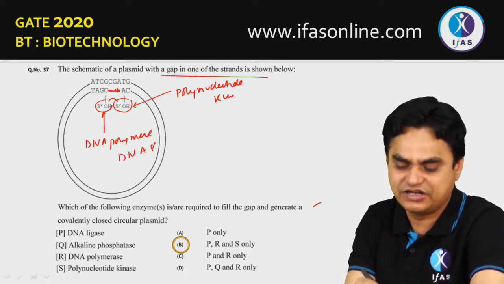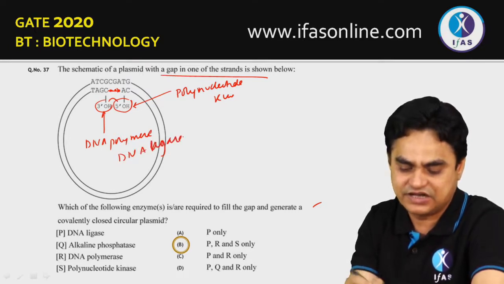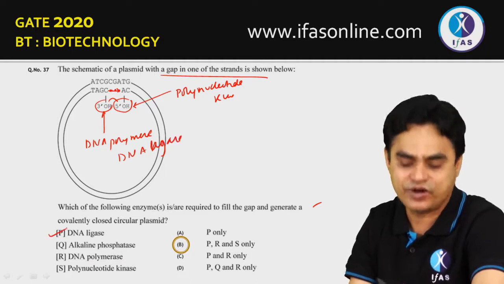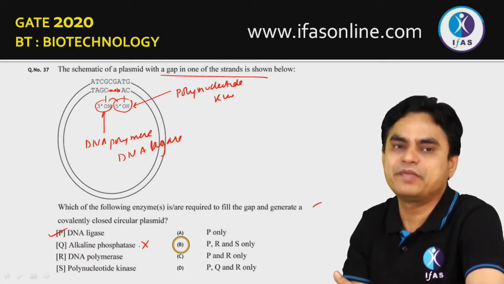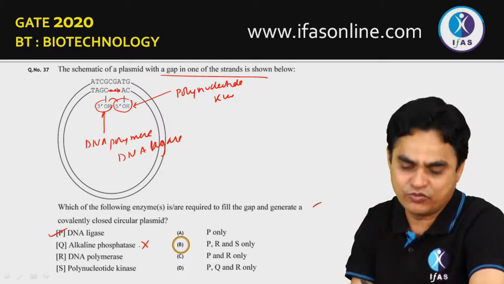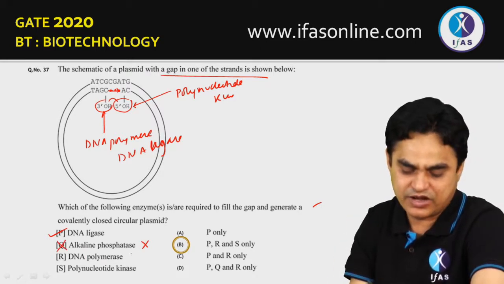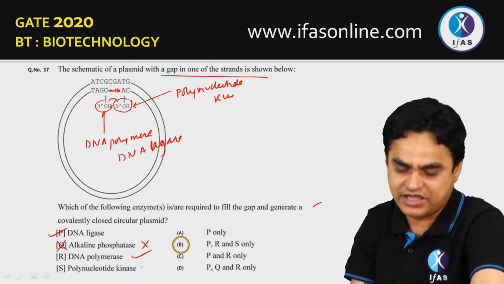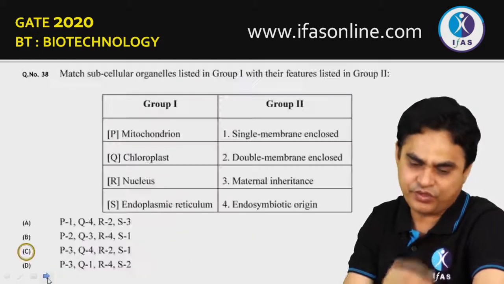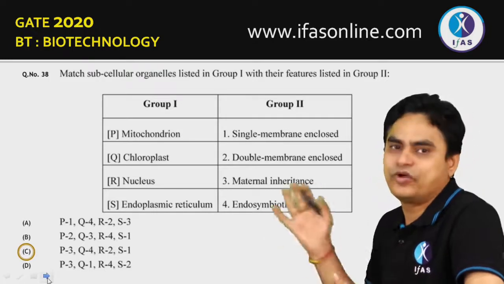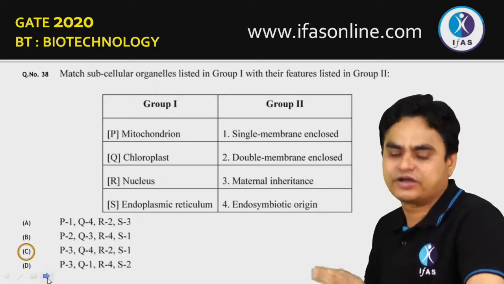So what is needed for filling this gap? DNA ligase is required. Yes, it is required. Alkaline phosphatase? No, it is not required, because already at the 5' end there is an OH group. There is no need to remove a phosphate group. DNA polymerase is required and polynucleotide kinase is required. So the answer would be P, R and S. Moving to question number 38, you have to simply match this and reach the correct conclusions.